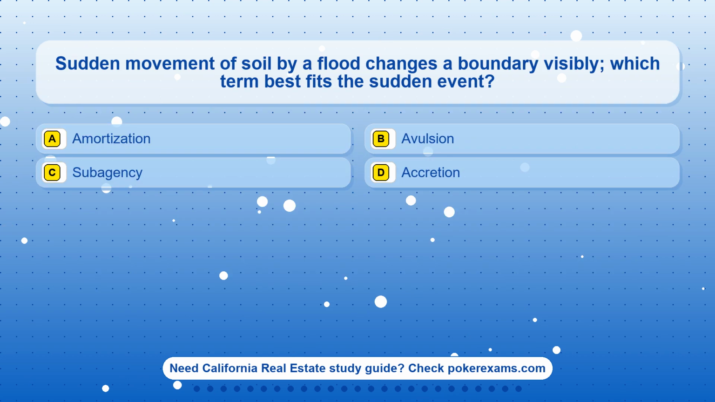Question 23. Sudden movement of soil by a flood changes a boundary visibly. Which term best fits the sudden event? Option A. Amortization. Option B. Divulsion. Option C. Supervising. Option D. Accretion.